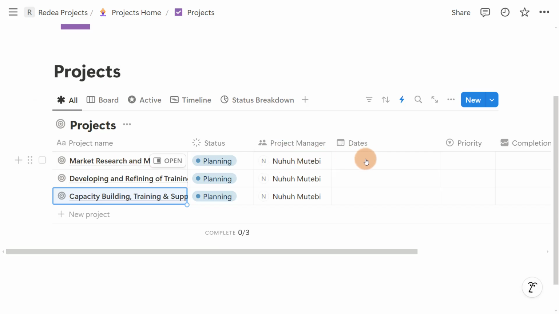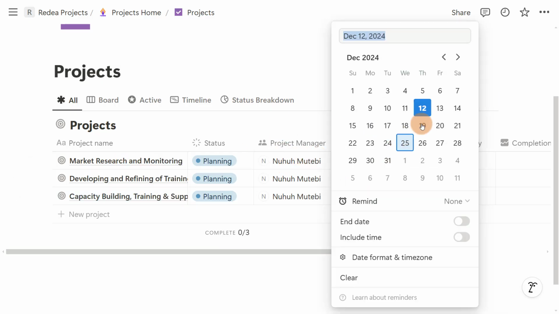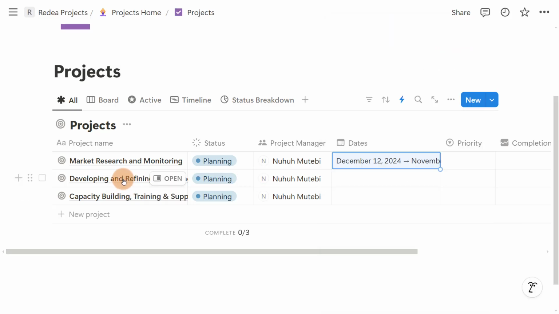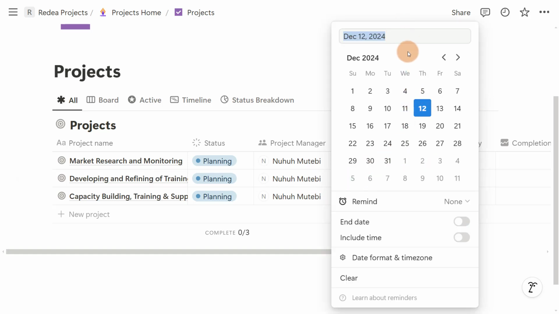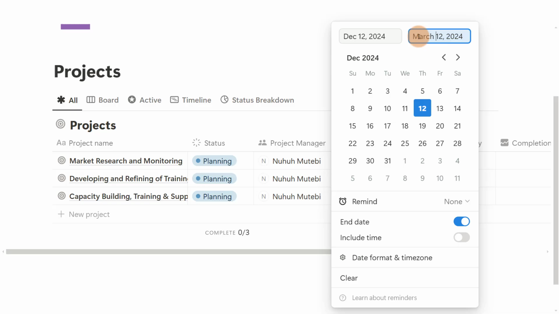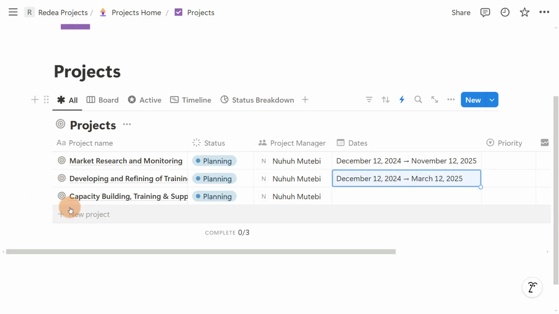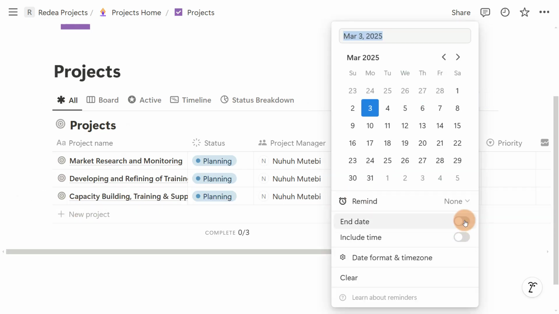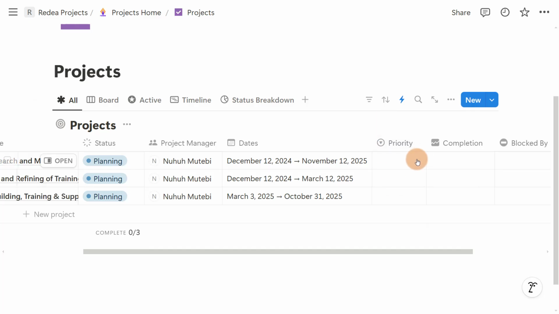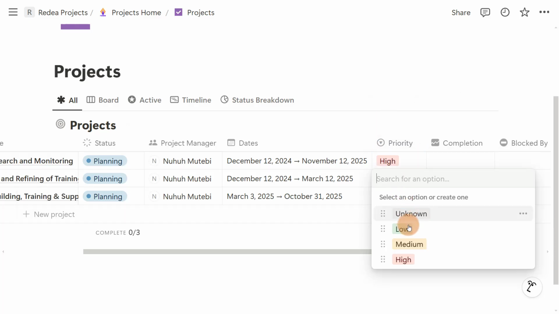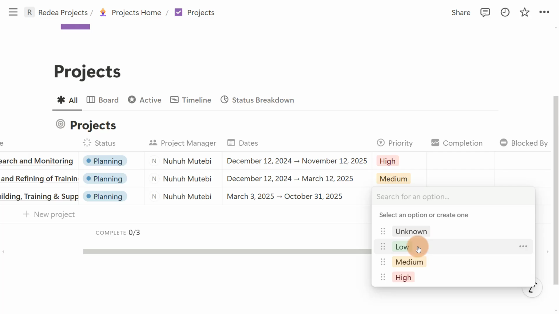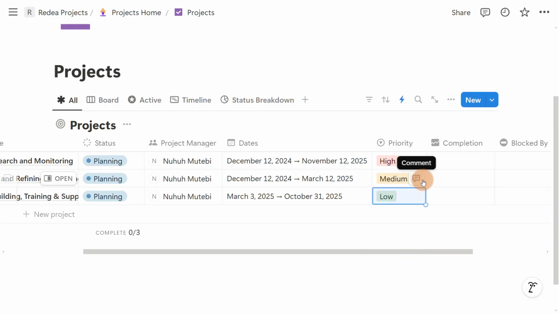Now here is the project manager and the dates. So you can say market research, the dates are December 2024 from the 12th, include end date. It will be a one-year project, so the end date will be November 2025. For developing and refining of training content, this should take us 3 months, so the end date will be March 12, 2025. And now capacity building and training should start from the 3rd of March until October. Priority for this project is very high, this is medium, and this is low priority at the moment, but the priority can keep changing.